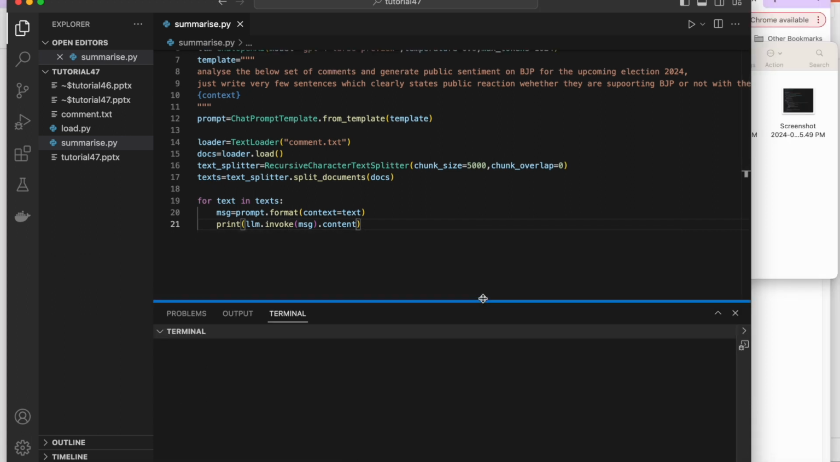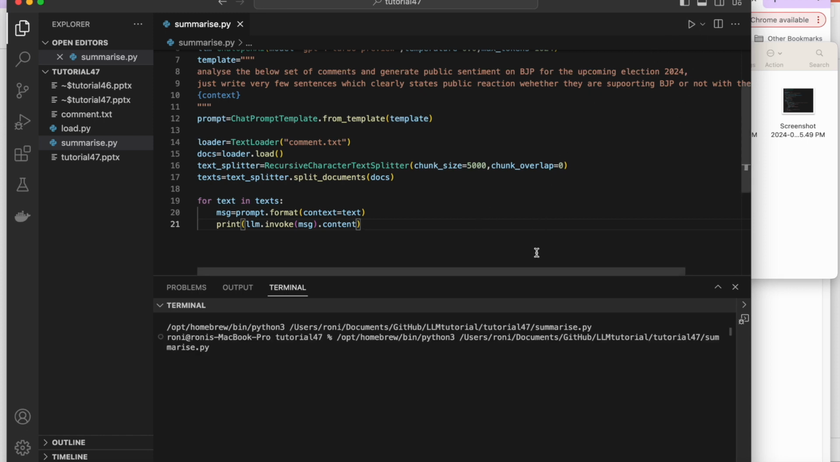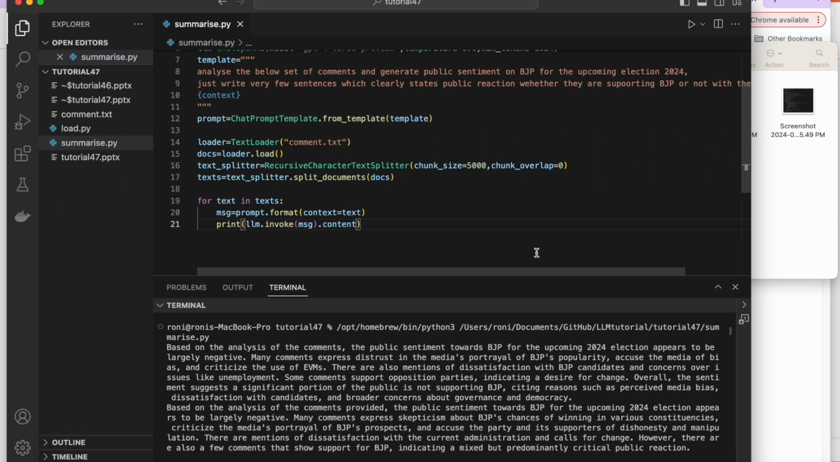All right, I fixed this, so let's execute it first and see whether I'm able to get this done or not. I have actually recharged with 10 US dollars. So it started giving me output. See, based on the analysis of the comments, the public sentiments, yes, it's giving this.